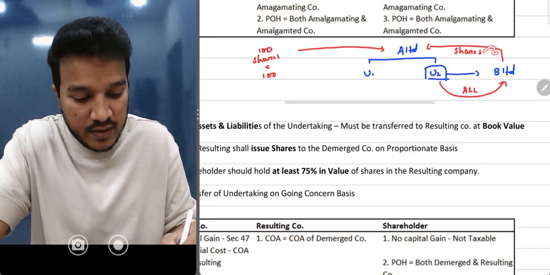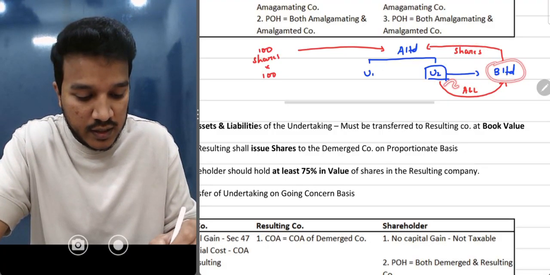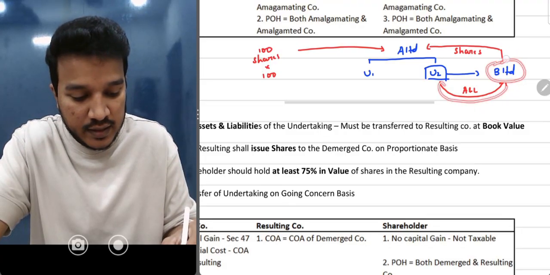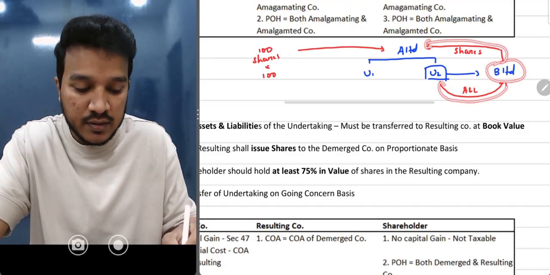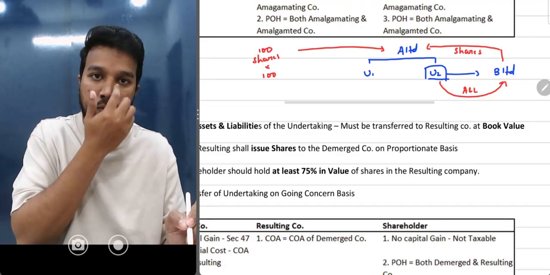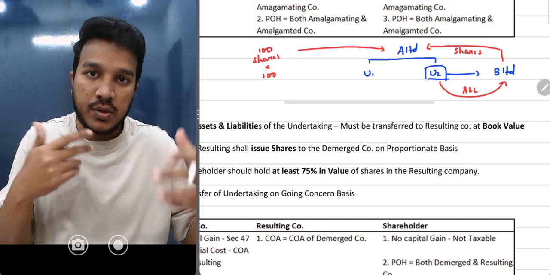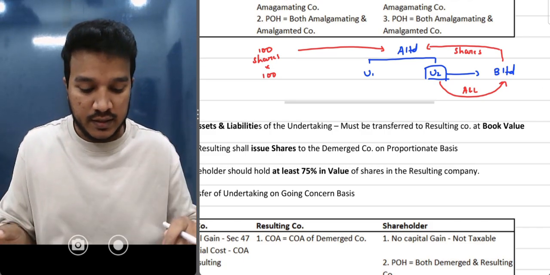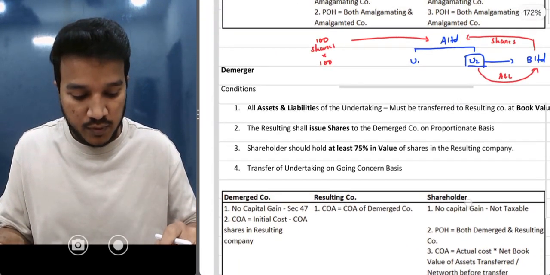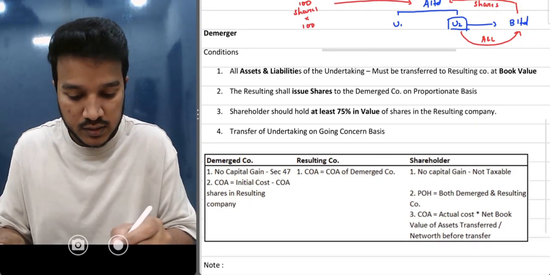That is one thing. And what is the value of these shares? Now B Limited is formed, right? It has got assets and liabilities. In return it has given shares to A Limited. What is the cost of these shares? That's the second thing. How do you value it? How do you calculate it? There's a formula given. So before that, let's see the four conditions.